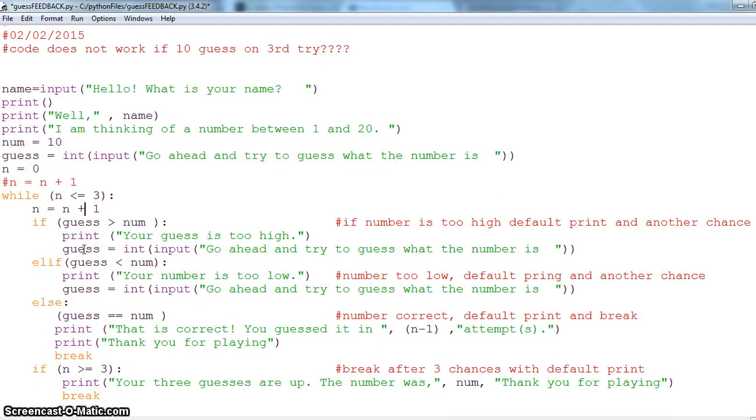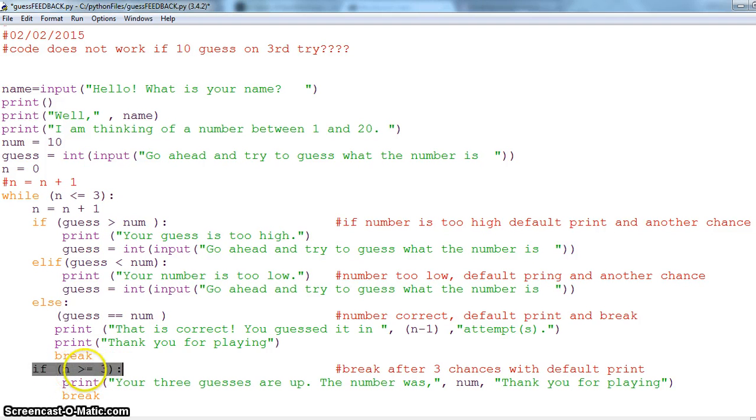The second thing which I saw in this code is that in the while you have an if guess is greater than num, else if guess is less than num, which is correct. Third, else guess is equal to num, which is exactly the same. The number is correct by default.